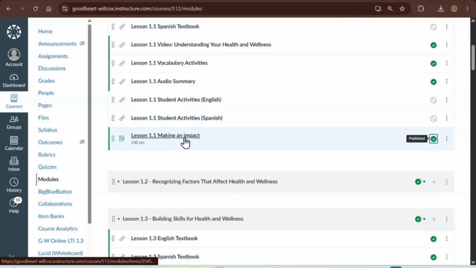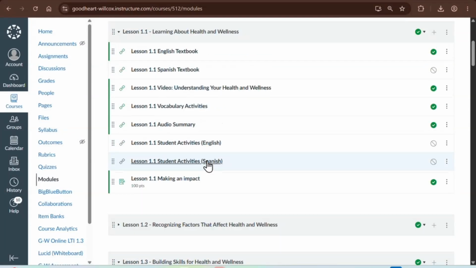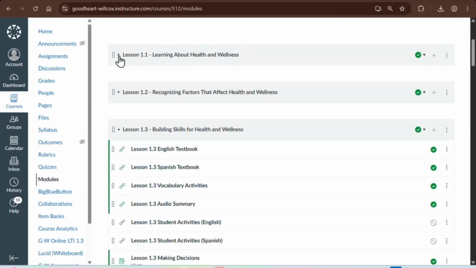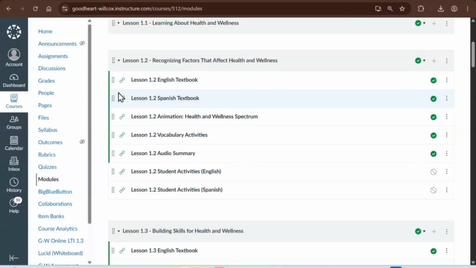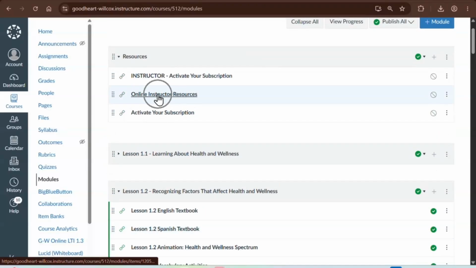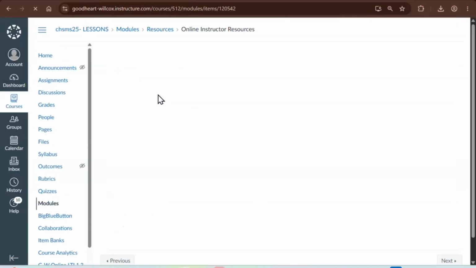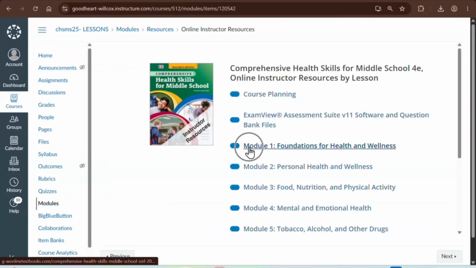Now, once I've created an assignment, students can complete that. But as a teacher, you may be thinking to yourself, I don't really want to download everything just to see it. So I'm going to show you another option so that you can save it either in your Google Drive or on your computer. Now that we've really explored everything at the lesson level, again, if you open another lesson, the format is the same. Let's look at our teacher resources. I'll click on the teacher resources, and we're going to look at, again, the same module, module 1.